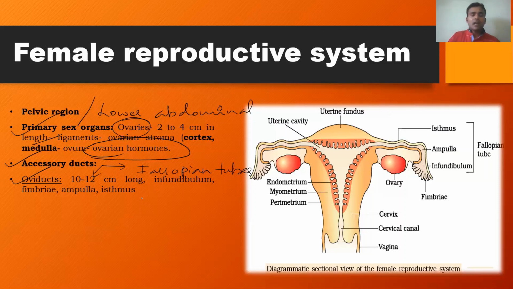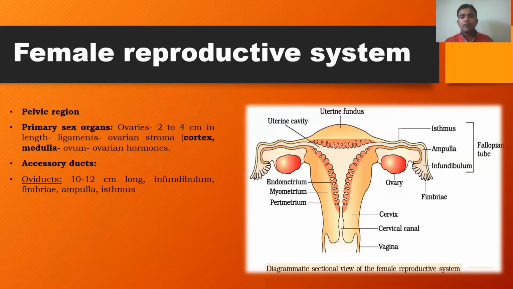And it also has different parts. See here, this is one oviduct, this is another oviduct. The funnel shaped region of the oviduct is called the infundibulum. This infundibulum consists of small finger-like projections. These finger-like projections are called fimbriae. Remember, these fimbriae are responsible for the collection of the ovum during the process of ovulation.